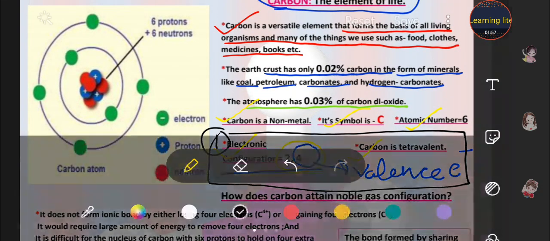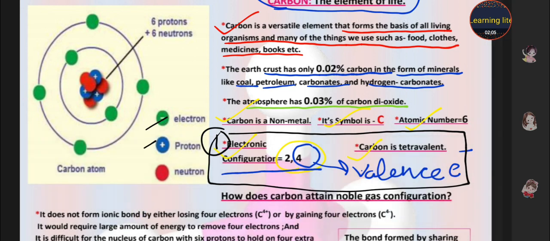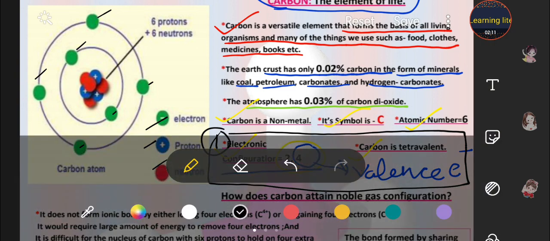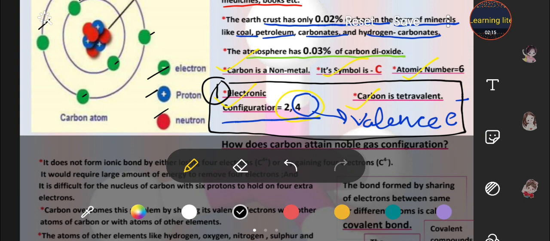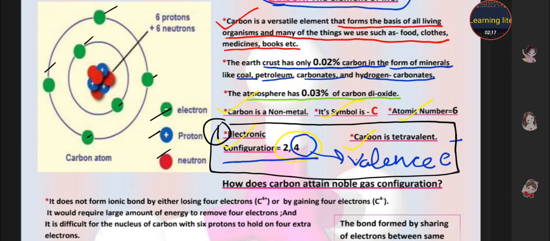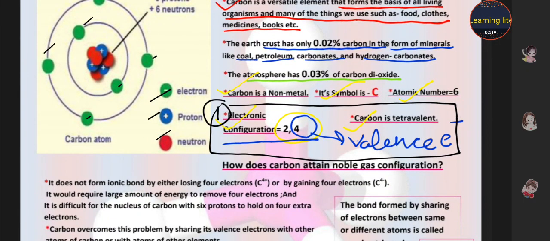Here you can see the picture also. It has a positive sign. Blue colors are the protons, red colors are the neutrons and the green colors are the electrons. It has 1, 2, 3, 4, 5, 6 electrons in total, which means 4 in the outermost shell and 2 in the inner one, the K shell.